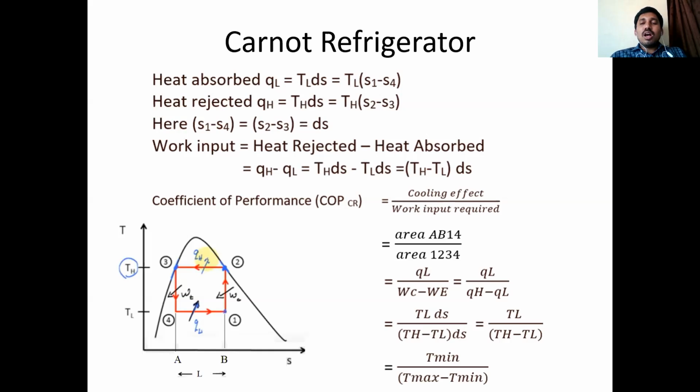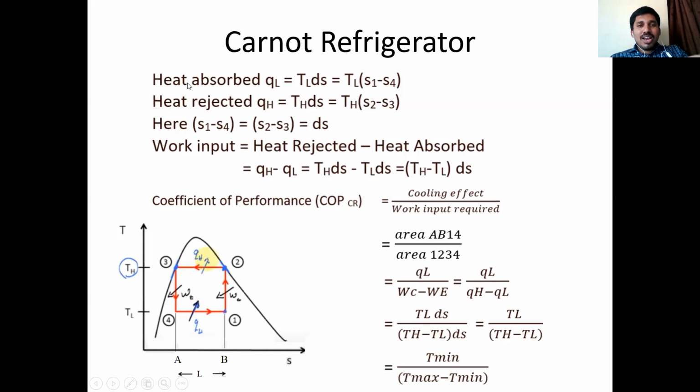What is the input? How does it work? Input means how that refrigerator works, that is, the total net work available. We are giving some amount of work to the refrigerator with the help of the compressor, and some amount of power is developed by the refrigerator with the help of the turbine. So the net work is equal to WC minus WT, that is the net work input, and the objective or heat removing rate is equal to QL. So these two things are required for determining coefficient of performance.